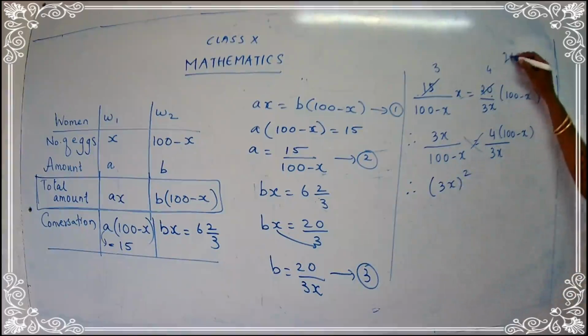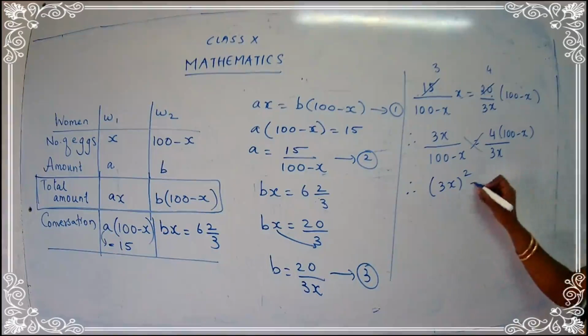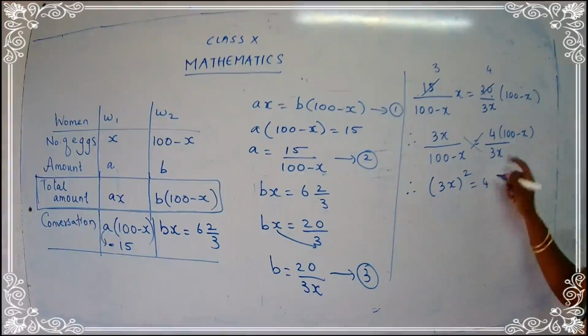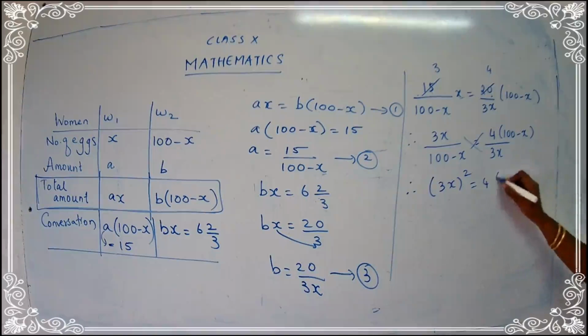We know that 2 into 2 can be written as 2 square, and 2 into 2 into 2 means 2 cube. Similarly, 3x the whole square is equal to 4, alone, into 100 minus x, 100 minus x. So you have to write here 100 minus x the whole square.